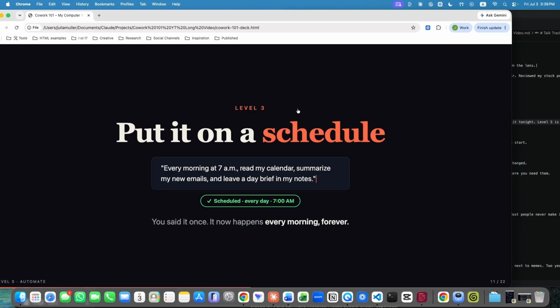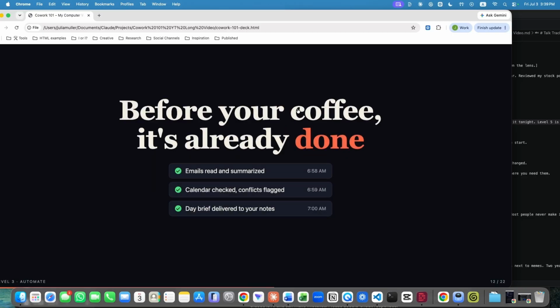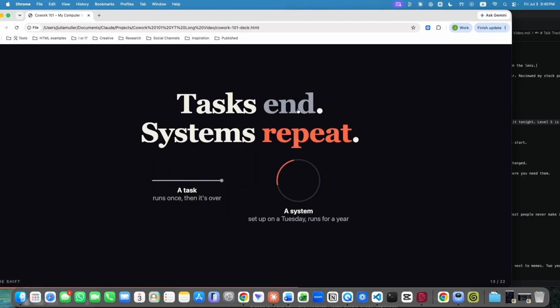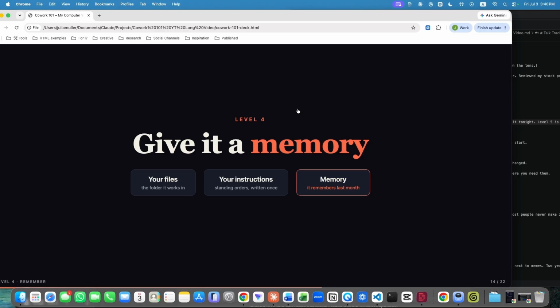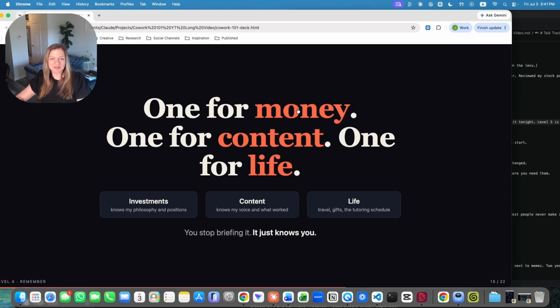So when it gives me this kind of content, which I like very much, it's allowing me to show my true colors of who I am as I deliver this concept. Before your coffee is already done, tasks and systems repeat. Again, I asked for conceptual delivery, not going through the motions delivery. Give it a memory, putting concepts of loop engineering through this presentation. 1 for money, 1 for content, 1 for life. Very inspirational. Thank you, Claude.